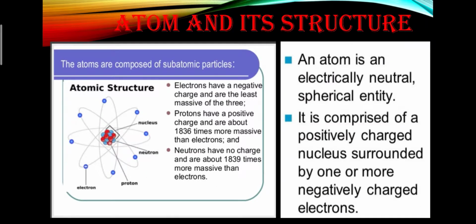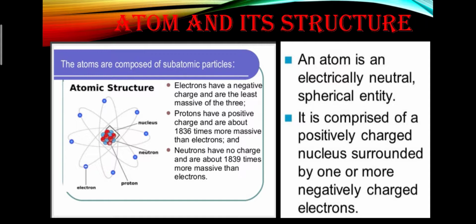Firstly, we will learn about the atomic structure. We all know that an atom has a nucleus in it. All the mass of the atom is concentrated in its nucleus, and atoms are composed of subatomic particles. Two of these subatomic particles are called proton and neutron. Neutrons are chargeless particles, protons are positive particles, and electrons are negative particles. Electrons have a negative charge and are the least massive of the three. It means electrons have the least mass as compared to the other two.